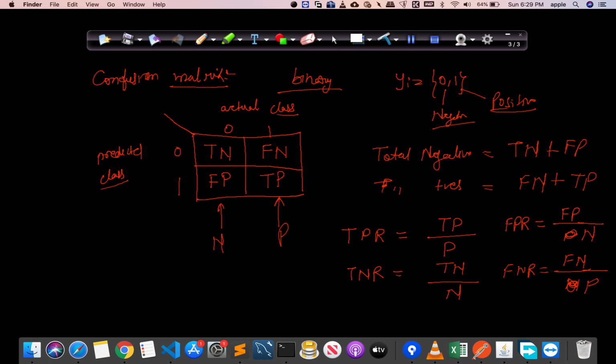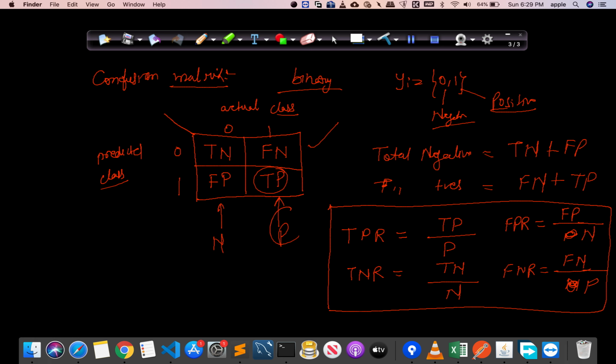So I think I have made the points very clear till this confusion matrix. So you must remember this one. This is very easy to remember. If you remember this particular matrix, then it is very easy, because true positive rate will be true positive upon positive. Okay, and false negative will be false negative upon positive. Simple. And true negative will be true negative upon negative, and false positive will be false positive upon negative.